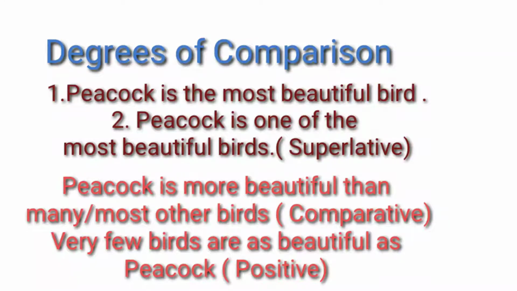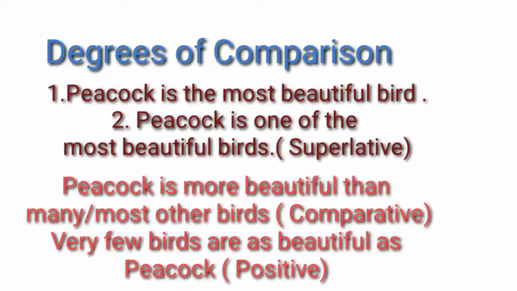If the sentences are given as the second one shown, comparative and positive degrees are formed in this way. See, look at the sentence given here. Peacock is one of the most beautiful birds. So, how can you make the comparative of it, that is, of the superlative degree? How can you change it into comparative?